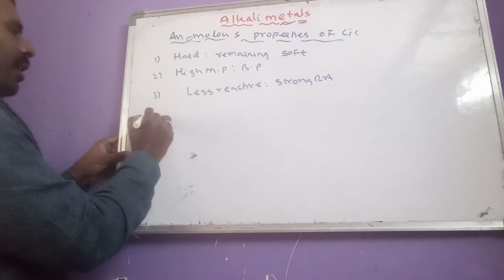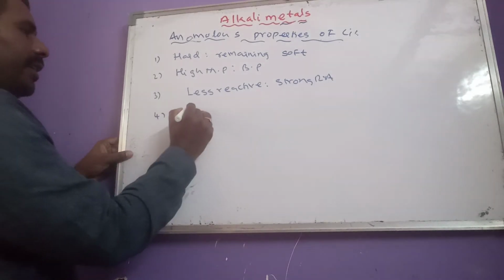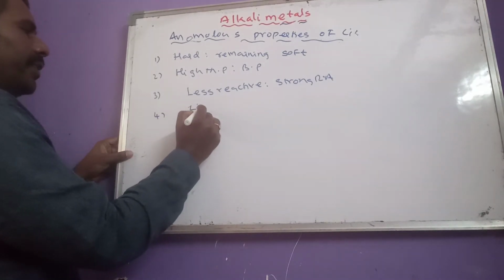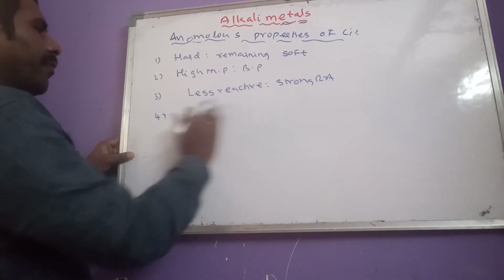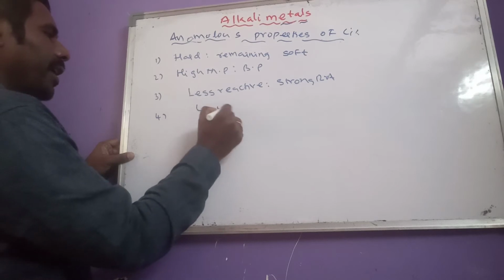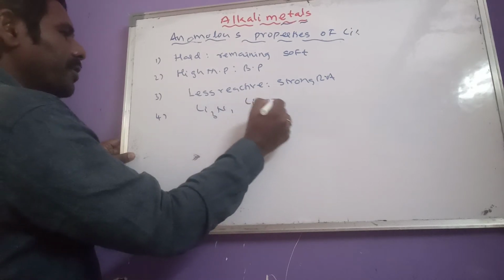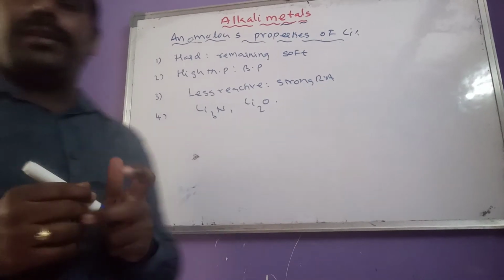Then another one: lithium directly combines with nitrogen and forms lithium nitride. And lithium forms only the monoxide.